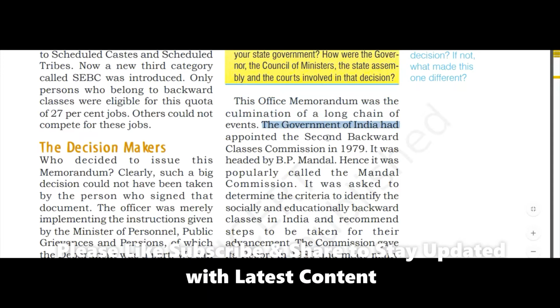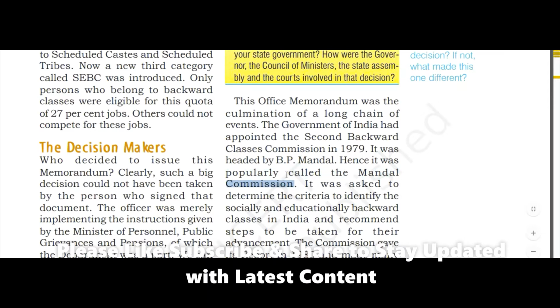The government of India had appointed the second backward classes commission in 1979. Along with it, you should also remember it was headed by B.P. Mandal. Hence, it was also popularly called the Mandal Commission.